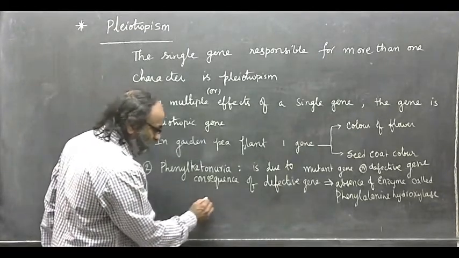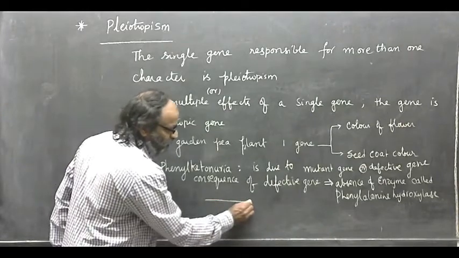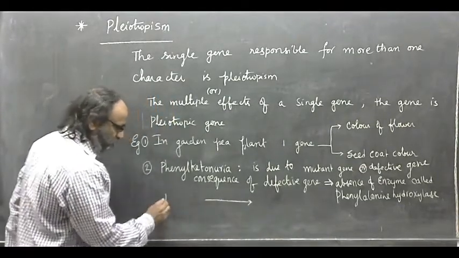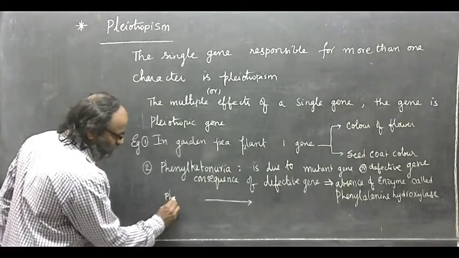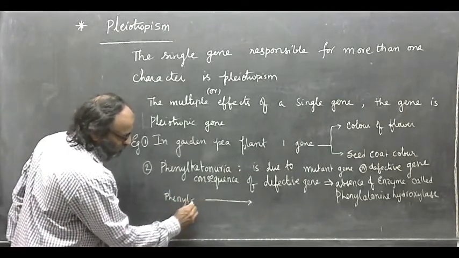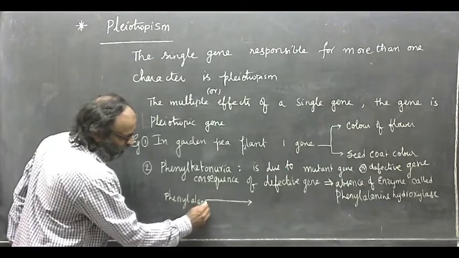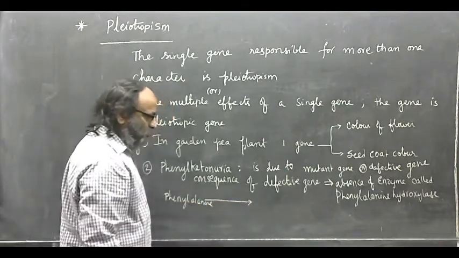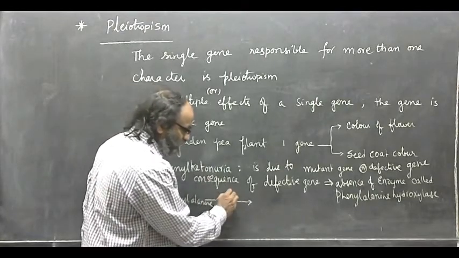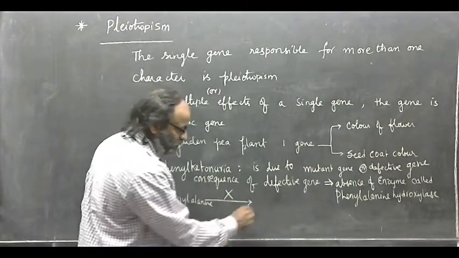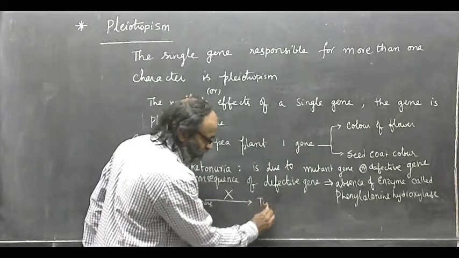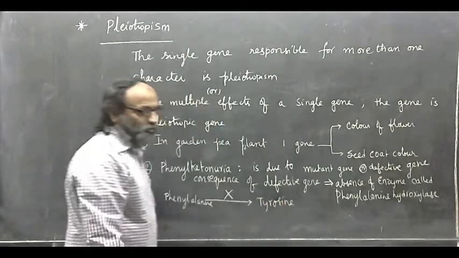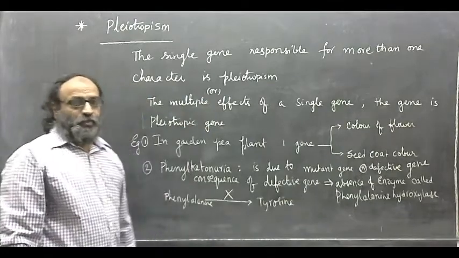When phenylalanine hydroxylase is missing, the phenylalanine, a kind of amino acid, is not converted to tyrosine. Tyrosine is also a kind of amino acid.